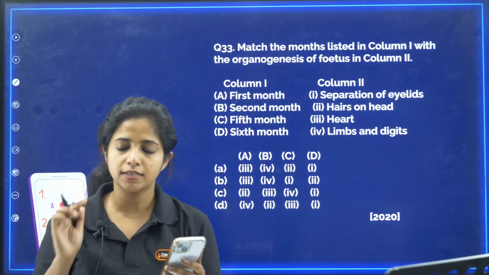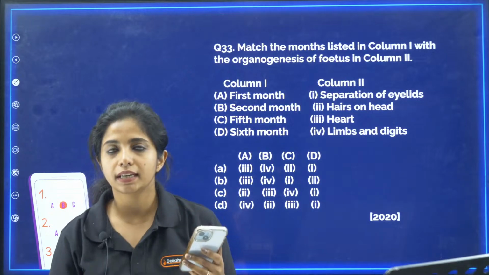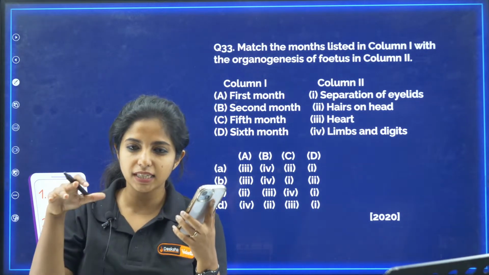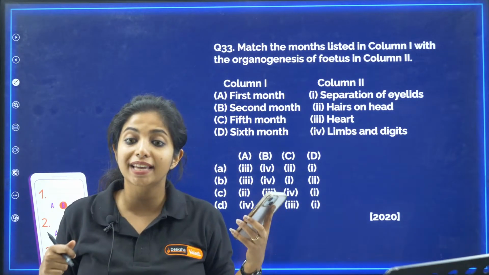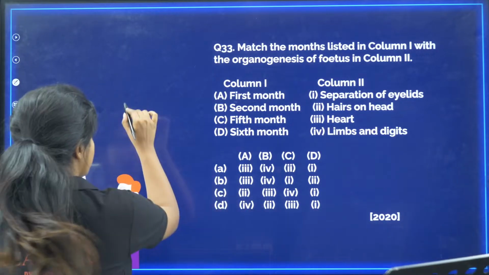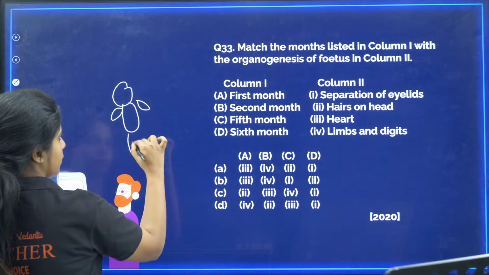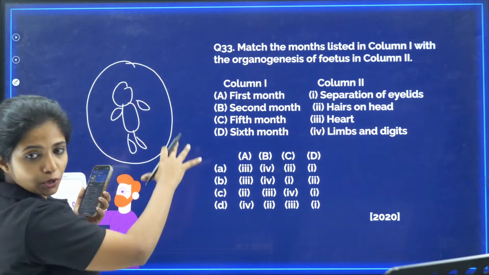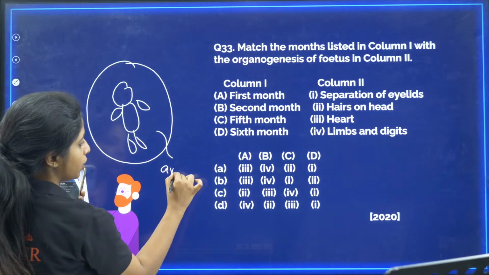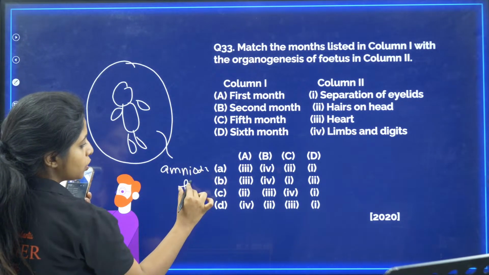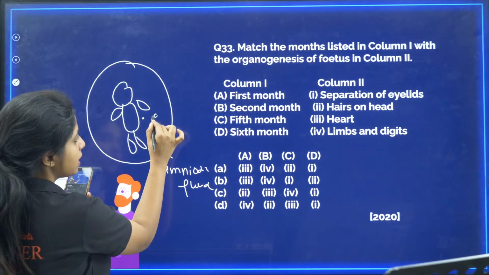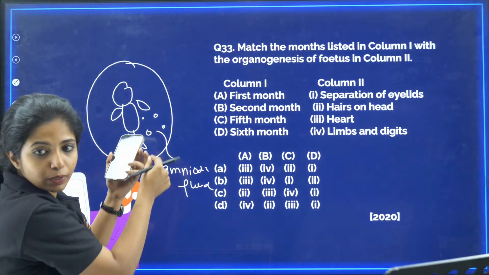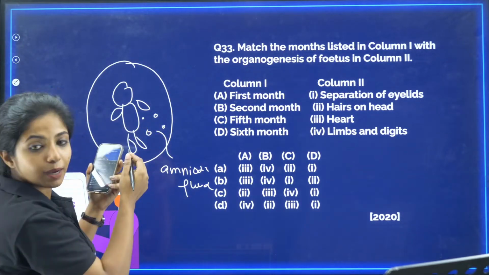Amniocentesis. What is amniocentesis? I'll tell you. Basically the fetus is in a fluid. It is covered by a fluid which is known as amniotic fluid. So there is baby and it is in the amniotic sac, and here you have amniotic fluid. What happens is that this baby's certain cells would be shed, and this particular fluid is taken, and along with that come the cells.